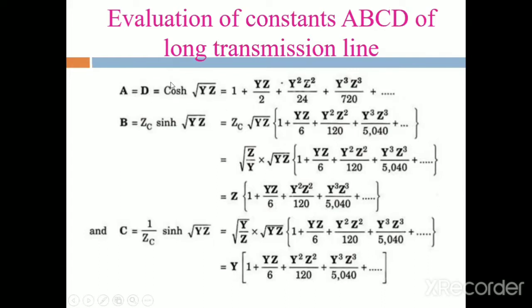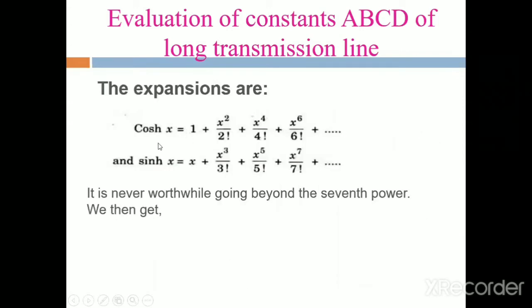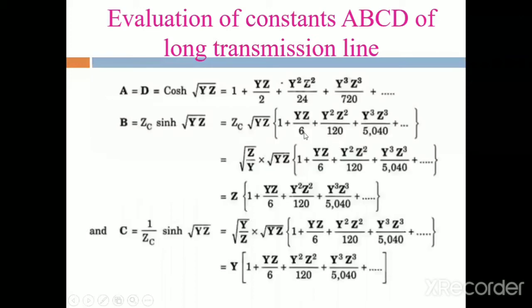That means it will be like the cosh x form, where x will be replaced by root yz. In that formula, x will be replaced by root yz. Then we write it in hyperbolic form: 1 plus x squared, that is root yz squared by 2 factorial, plus x power 4, that is root yz to the power 4 by 4 factorial, plus x power 6, that is root yz to the power 6 by 6 factorial, plus and so on.